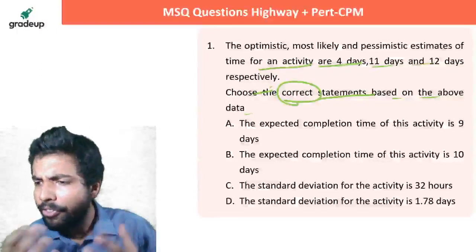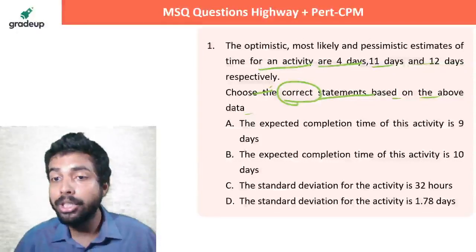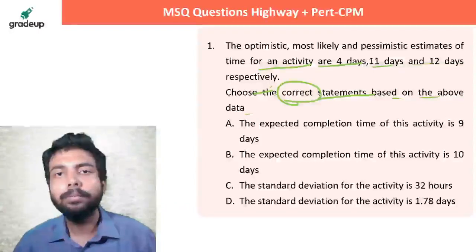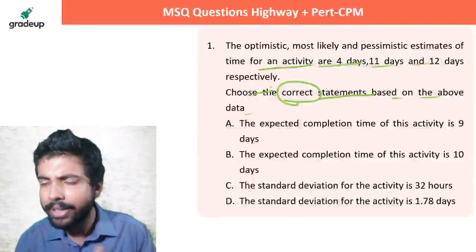What does this mean? Get a little feel for what this means. This means this is a question of PERT. This is a question of PERT. You know PERT. So PERT and CPM are 2 concepts. Just get this much idea.